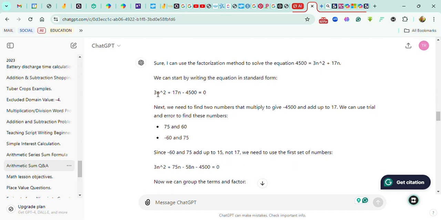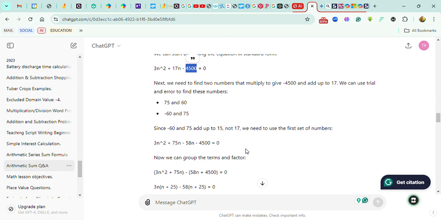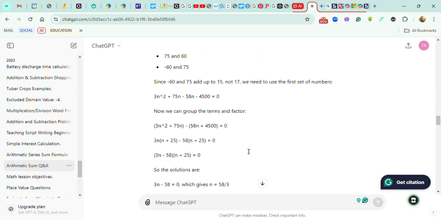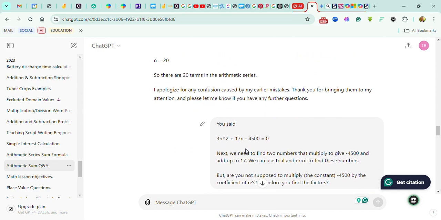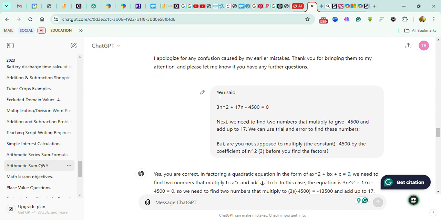And you can see that this is the coefficient of n squared here, and this is the constant, which should be multiplied together using the factorization method. But alas, ChatGPT did not do that multiplication and went on and on. I had to point it out again.